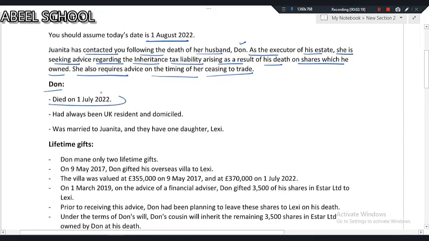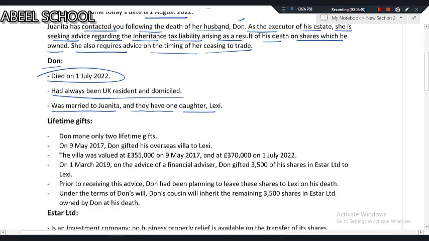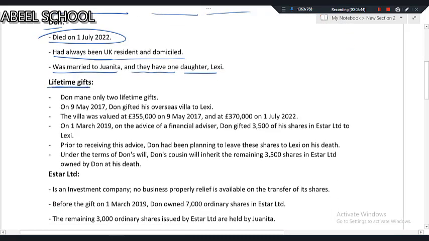Don died on 1st July 2022. He had always been UK resident and domicile. Whoever is UK resident and domicile, that particular individual needs to pay tax on his or her worldwide income. He was married to Jonita and they have one daughter, Lexi. Just one daughter, Lexi. Okay. Lifetime gifts. Don made only 2 lifetime gifts.